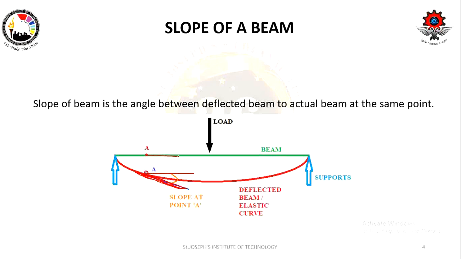So this is your original beam. I am going to draw a line parallel to this original beam. The angle included between them, the parallel line and the tangent line, will give you the slope at that point. This you can do anywhere. Let me change the color of the pen. It is exactly matching the beam's color, right?